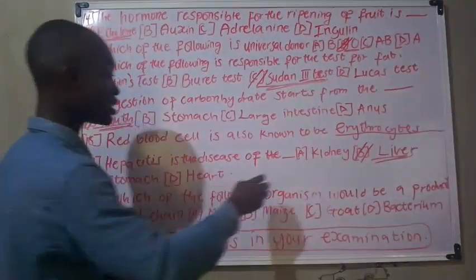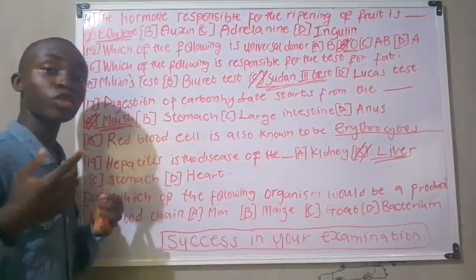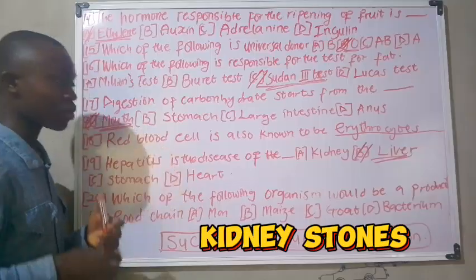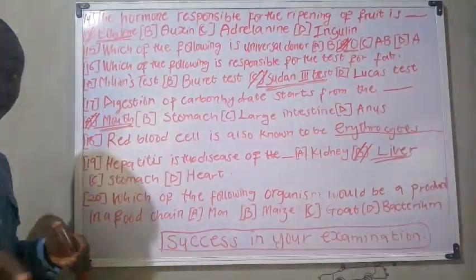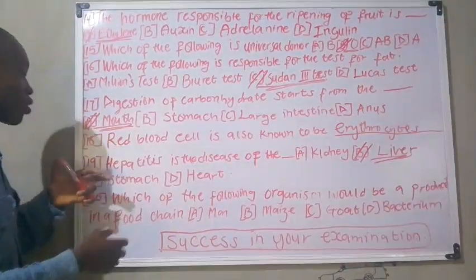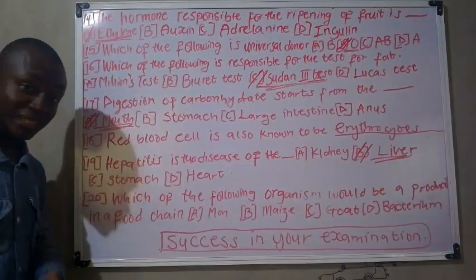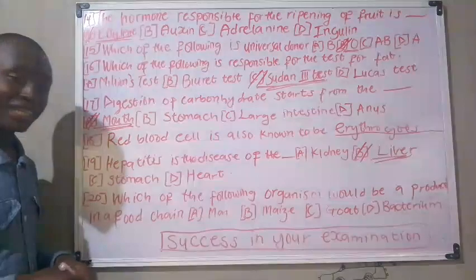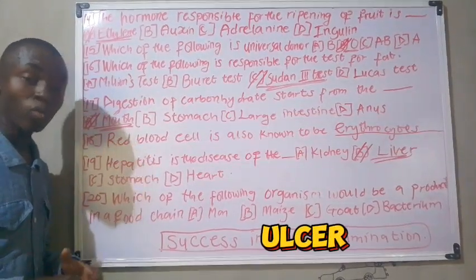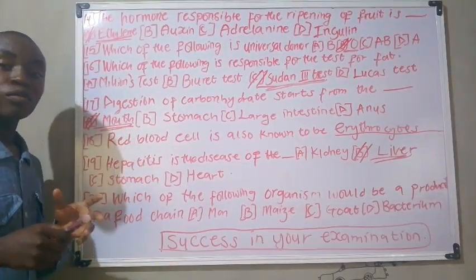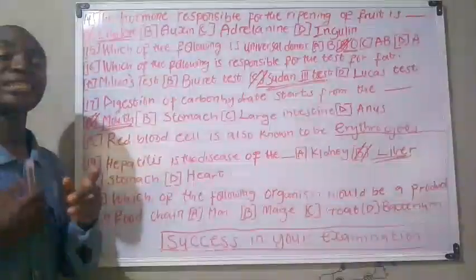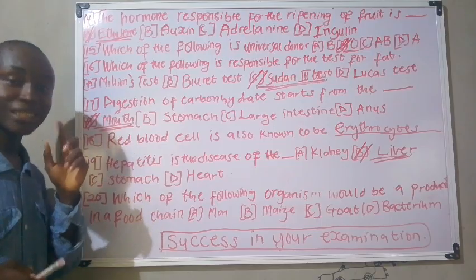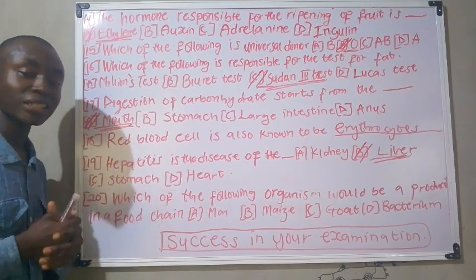Now the diseases of the kidney include kidney stone diseases, and so on. You have different diseases in the kidney. Also for the stomach, we have different diseases. An example of a disease of the stomach is ulcer, which is due to the excessive secretion of acid in the stomach, which is hydrochloric acid.